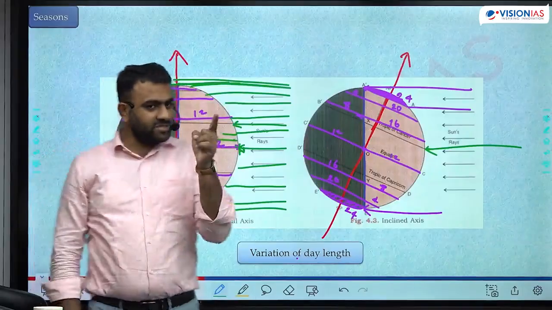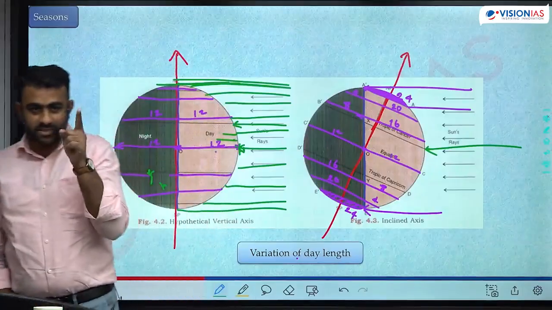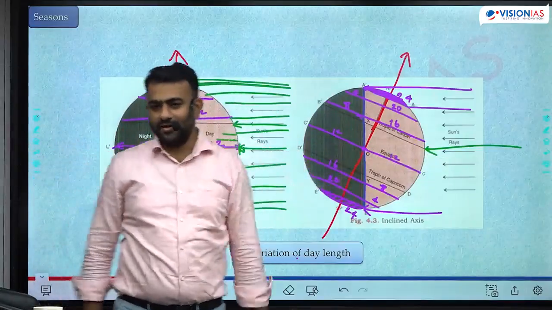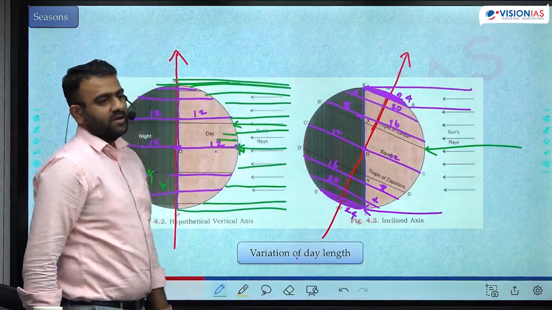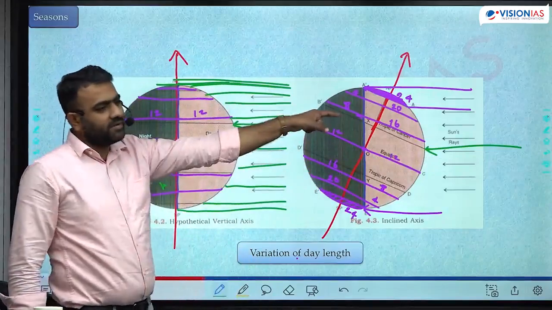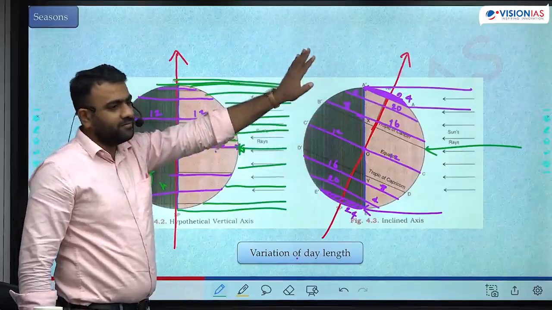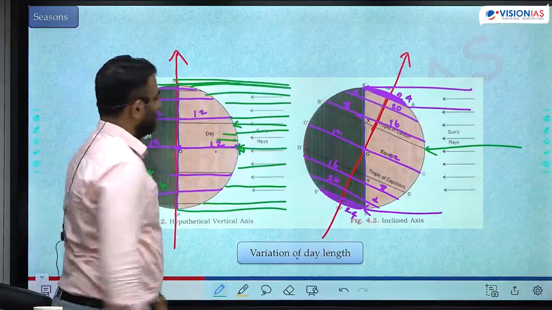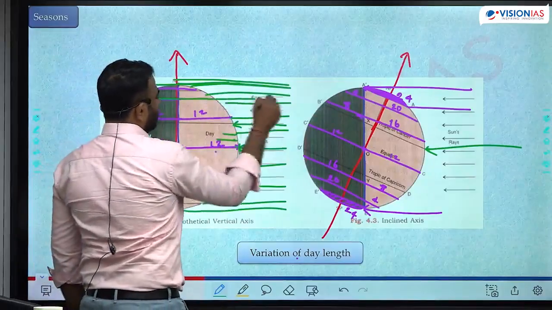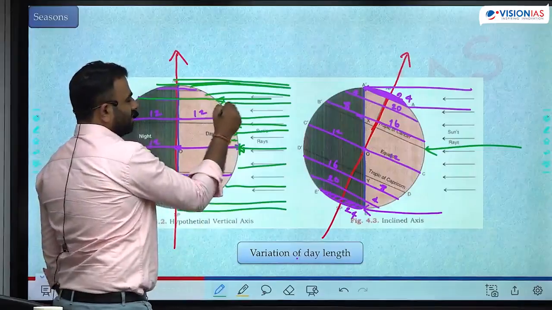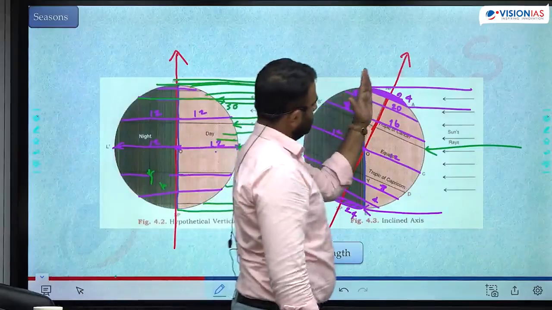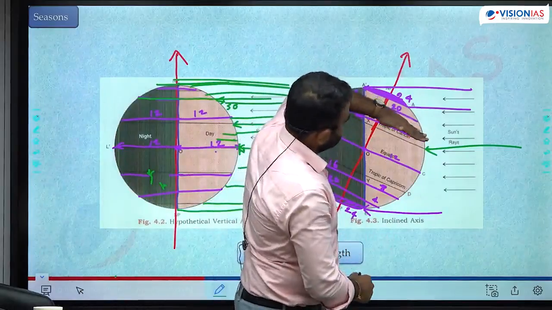At 23.5 degree, the angle of incidence was 66.5 degrees. Now 23.5 degree is receiving 90 degree. The angle of incidence has increased by 23.5 degree. Not only at 23.5 degree, every latitude. Okay, let's calculate for 60 degree north. At 60 degree north, what was the angle of incidence earlier? 30 degree. Same 60 degree north, it was somewhat like this, now it is tilted like this.